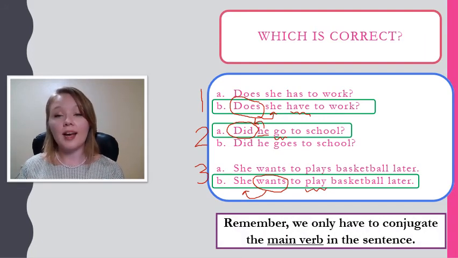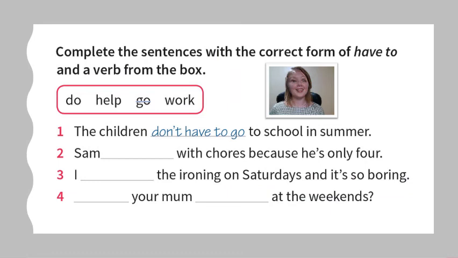Remember, we only have to conjugate the main verb in the sentence. And this is true when we're using have to and has to, and for other sentences in English, as you can see. Okay, now that we've learned how to use have to and has to with other verbs, let's plug them into some sentences. So here we have 4 verbs in this box, and we want to use these verbs with the correct form of have to or don't or doesn't have to, right, in these sentences.